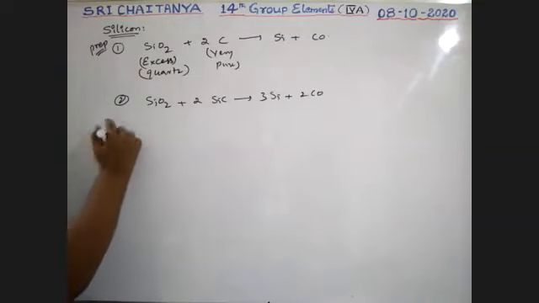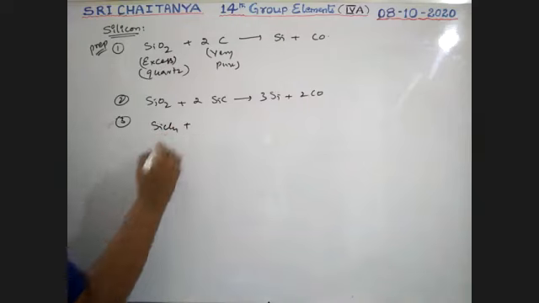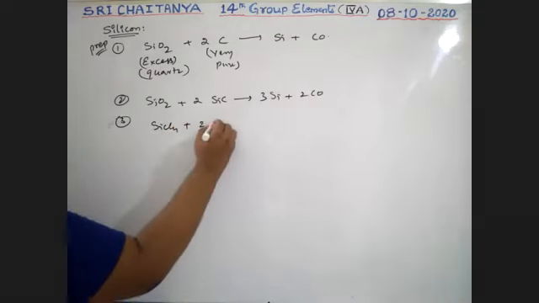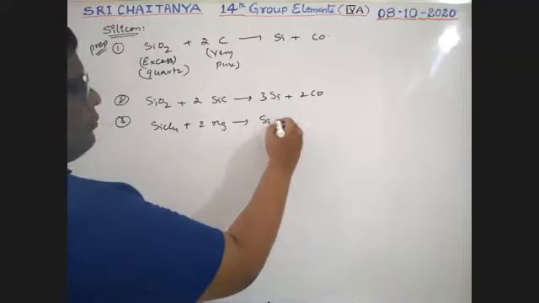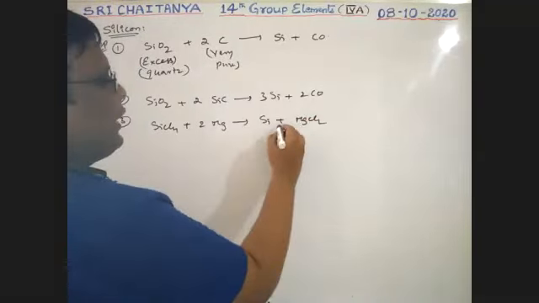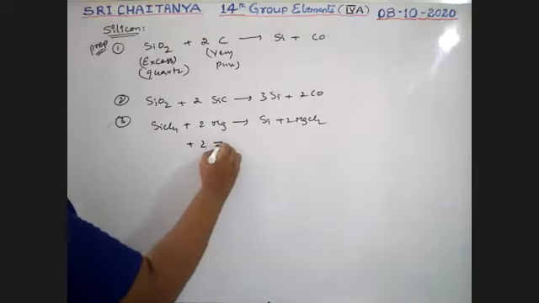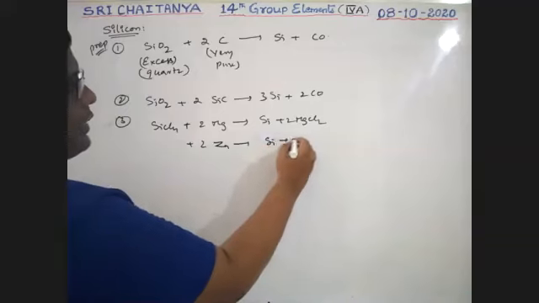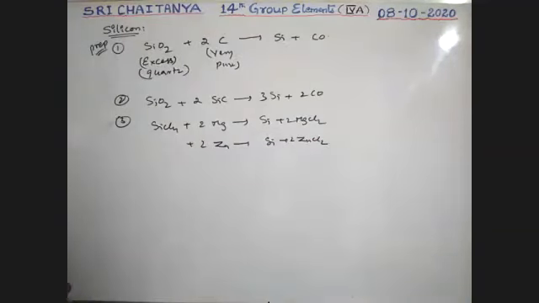Next, third preparation method: SiCl4, silicon tetrachloride, when treated with magnesium metal, gives silicon plus magnesium chloride. Similarly, when treated with zinc metal, it gives silicon plus ZnCl2. So like this, silicon is prepared.